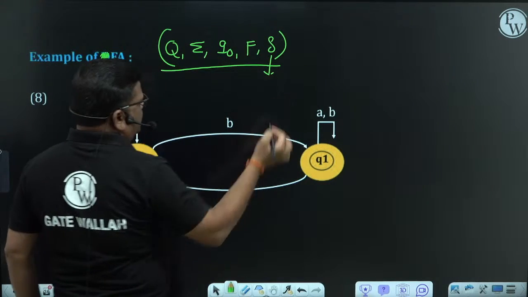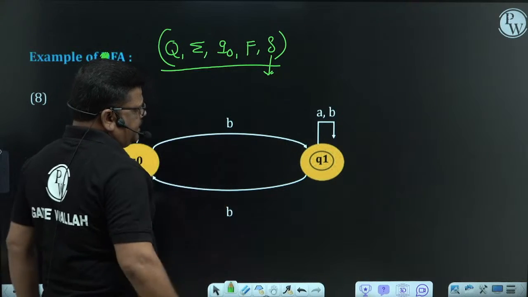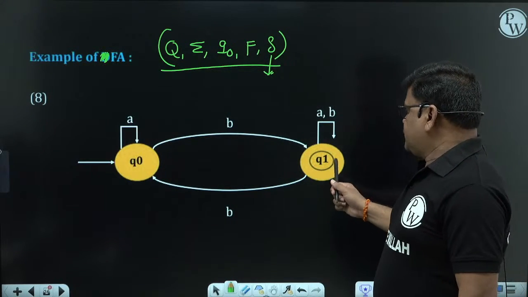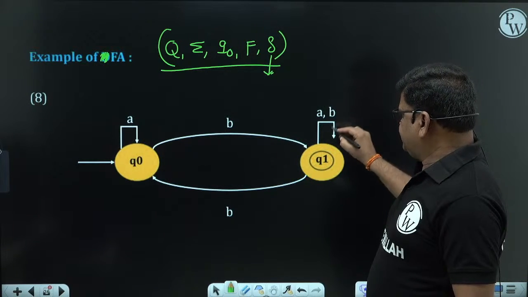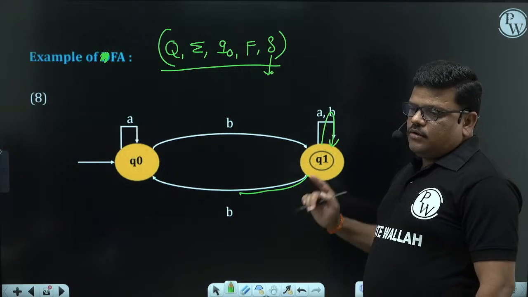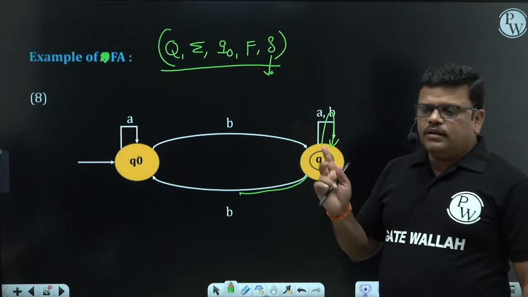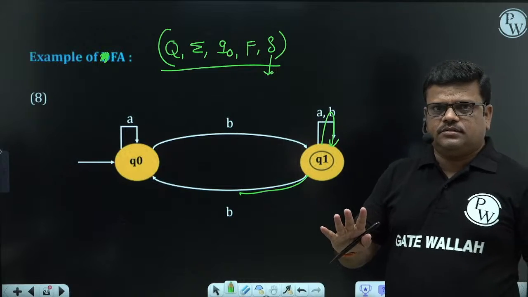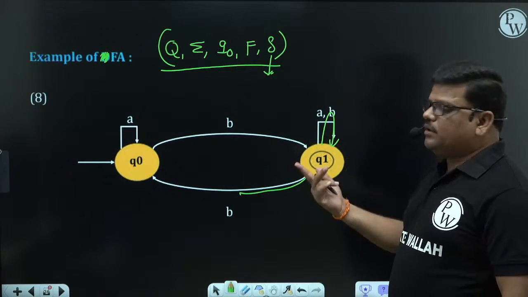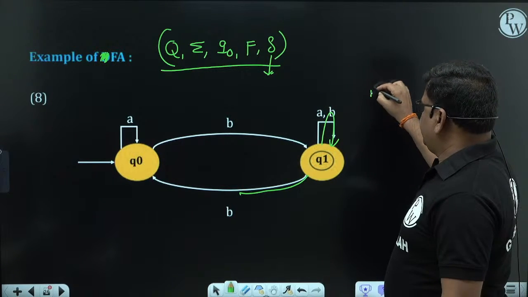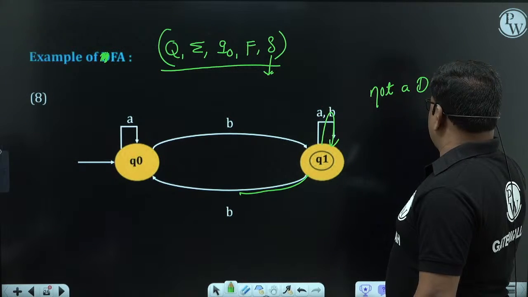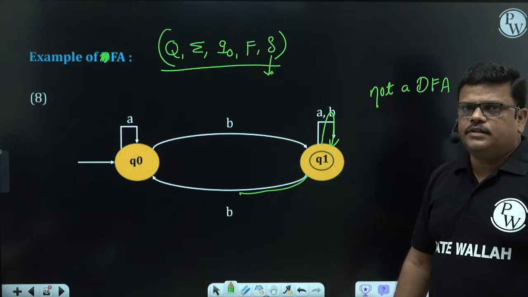Delta: every state, every symbol, transition. But this automata violates the delta property, right? State Q1 on symbol B. If from every state on every symbol only one transition exists, then it is DFA. But Q1 state on B has multiple transitions. So clearly it is not a DFA.